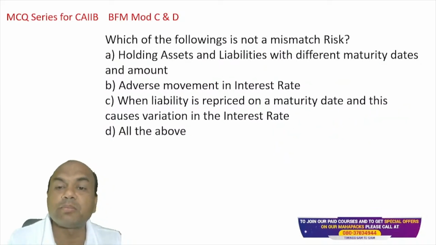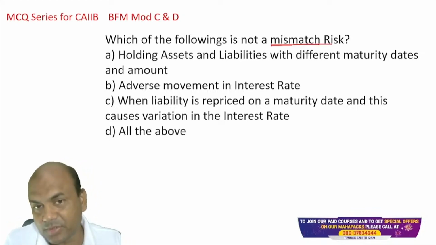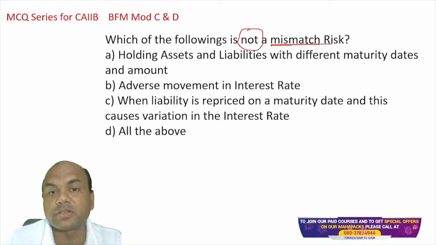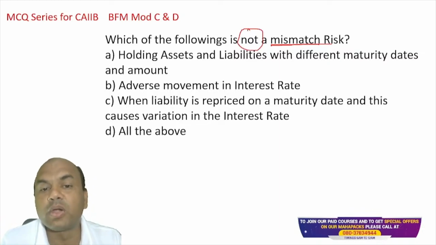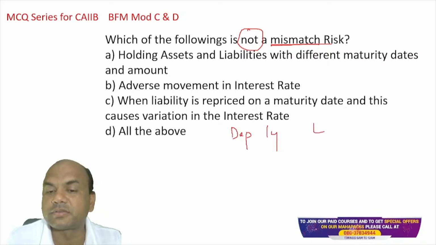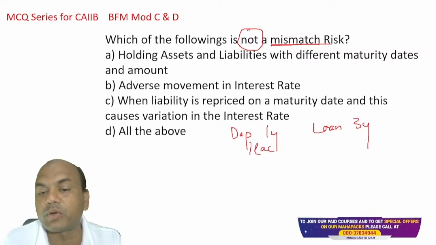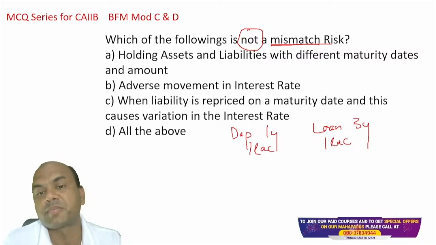Which of the following is not a mismatch risk? Mismatch means what? Okay, and we want not. This is your important question. Not a mismatch risk. Holding assets and liabilities with different maturity dates and amount. So assets and liabilities with different maturities means I am having a deposit of 1 year and a loan of 3 years against that deposit. Let's say a deposit of 1 year for 1 lakh, and I am having a loan for 3 years for the same 1 lakh. So it will be a mismatch. So I want not a mismatch.